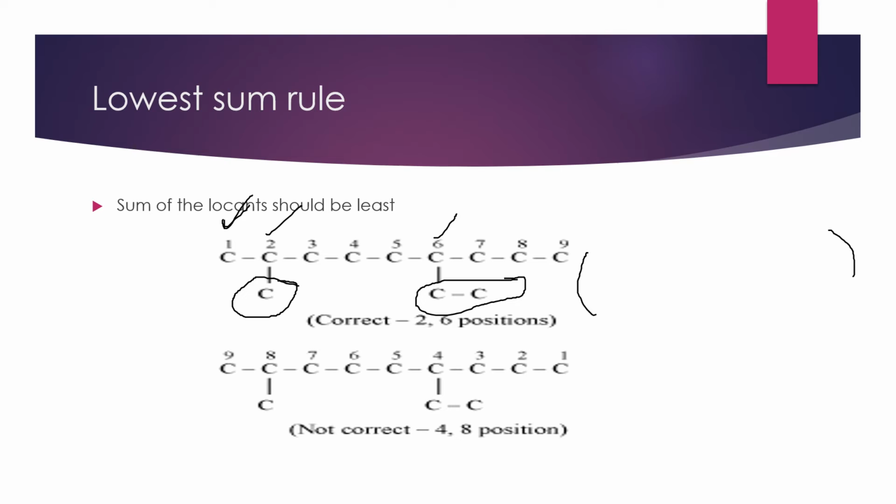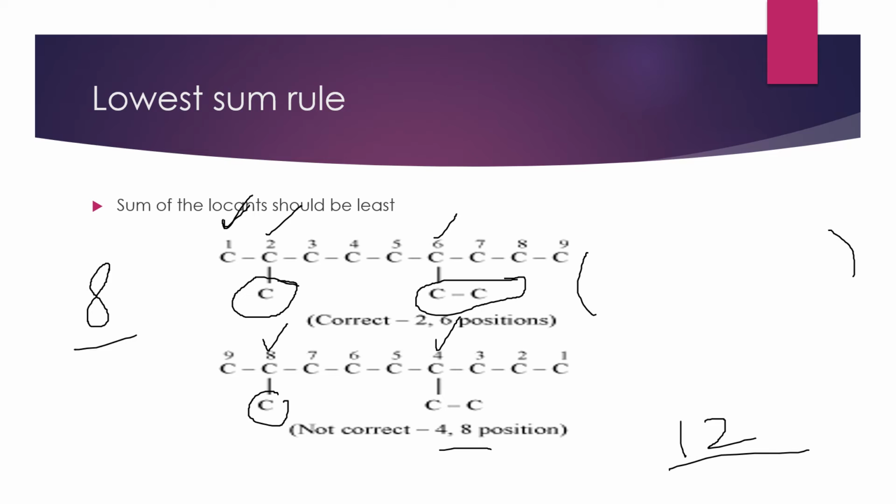So if you add these two numbers, 2 and 6, you are getting 8. Now I don't want to write like that. I'll count carbons from the other side. What I have to do here? 4 number I have to give for this one, which is having ethyl as a substituent, and 8 I have to give for this one, which is having methyl as a substituent. So 4 plus 8, if you count, we are getting 12. The sum we are getting here is 12.